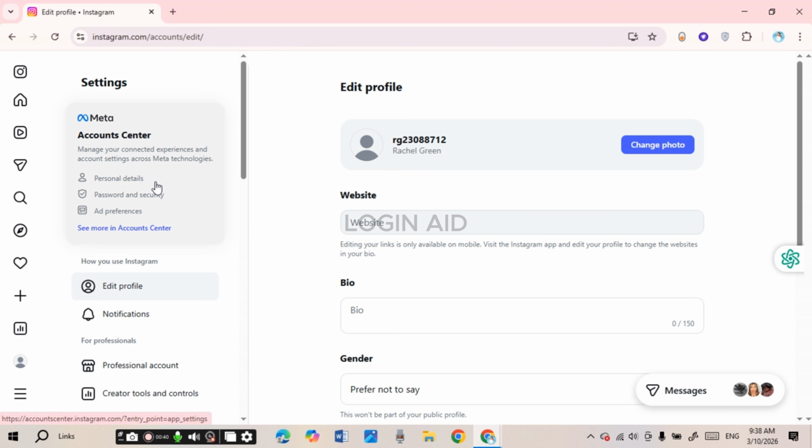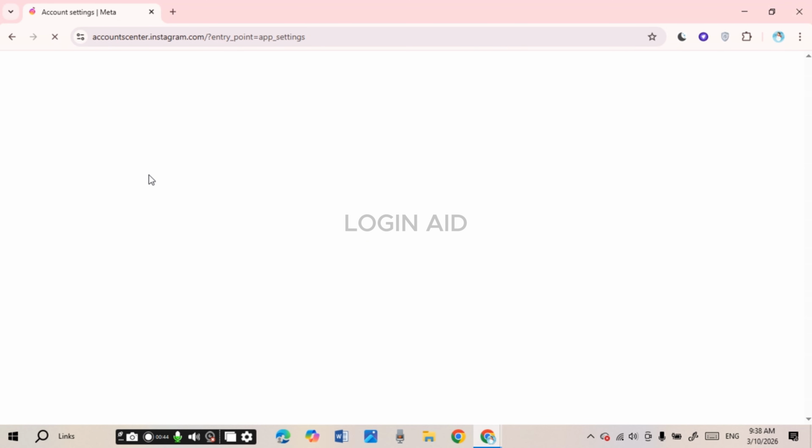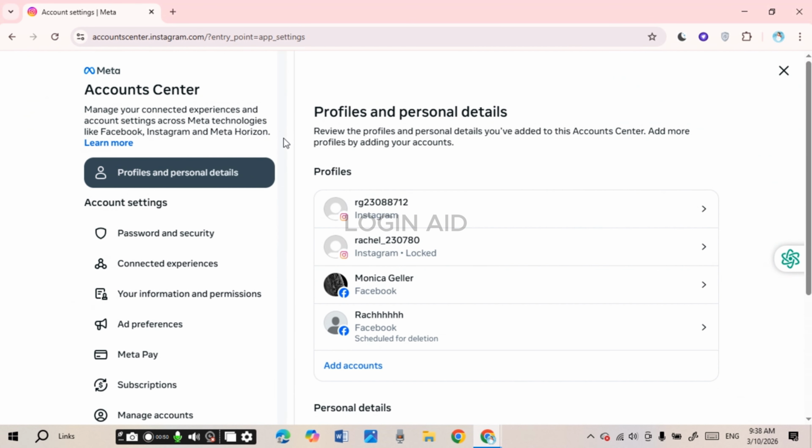What you have to do is look for this option account center and click on it. Now you'll be led to the account center interface of Instagram. You'll be able to access various options related with your account over here. Click on this option password and security that you can see right over here on your screen.